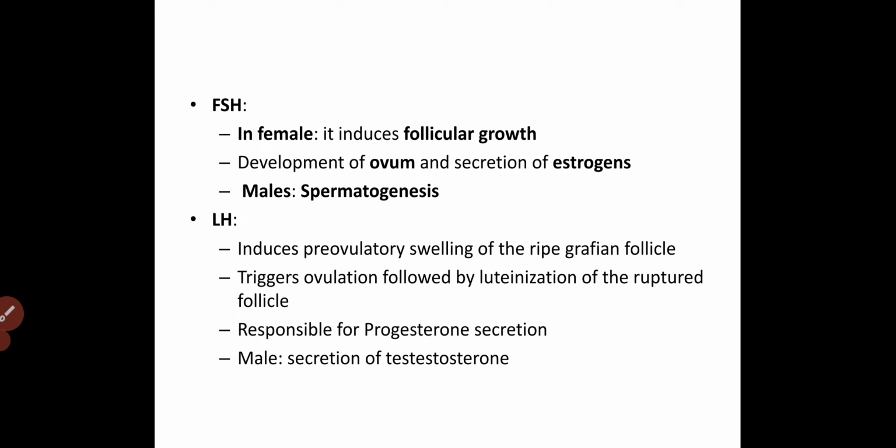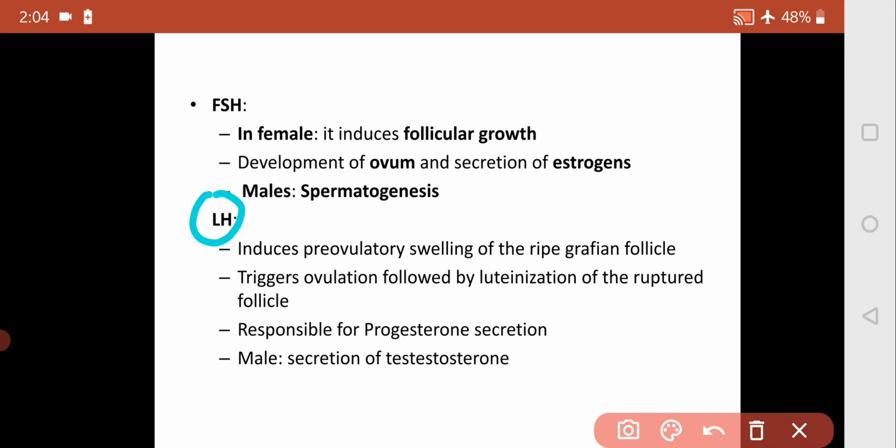In males, it causes secretion of testosterone. So LH, luteinizing hormone, is for progesterone and testosterone. Follicle stimulating hormone is for spermatogenesis in males, and for the secretion of estrogen. So try to remember this.